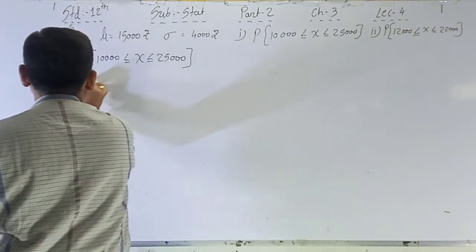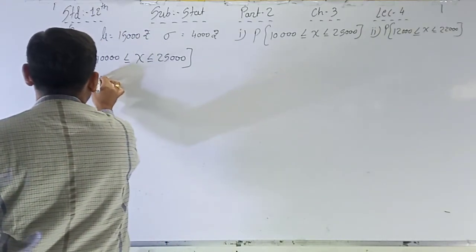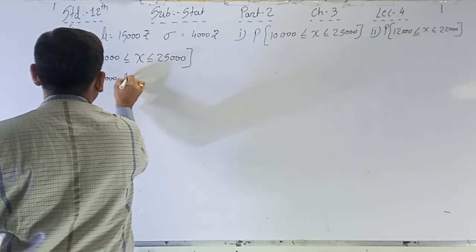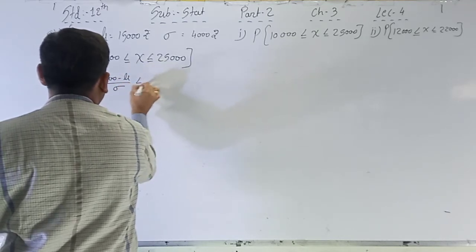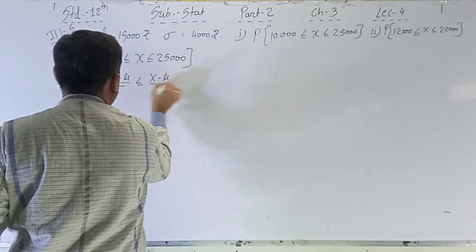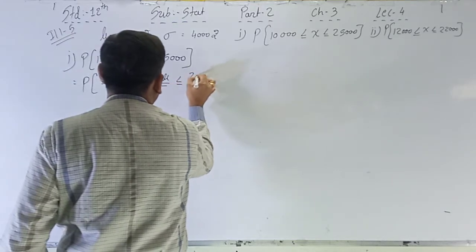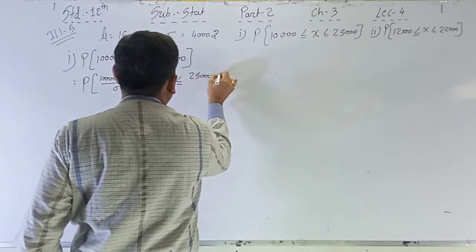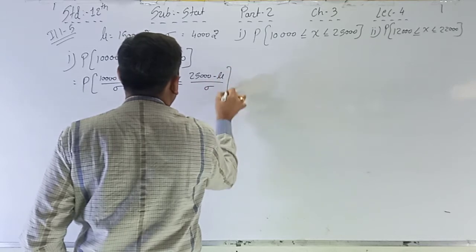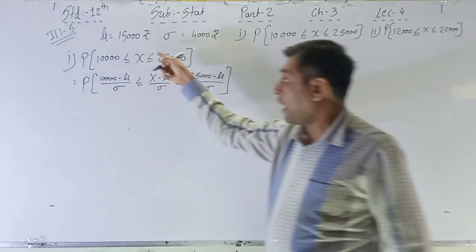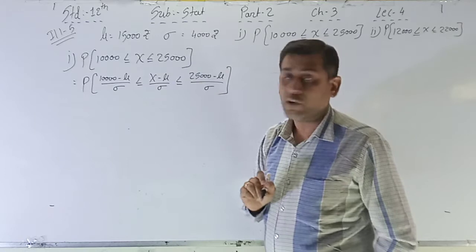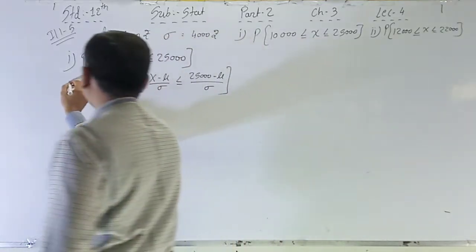So P of (10,000 minus mu) upon sigma less than or equal to (x minus mu) upon sigma less than or equal to (25,000 minus mu) upon sigma. I am converting it into the standard normal variable.